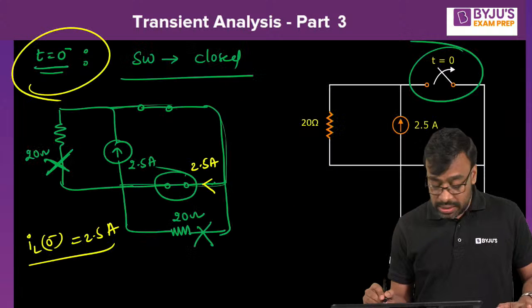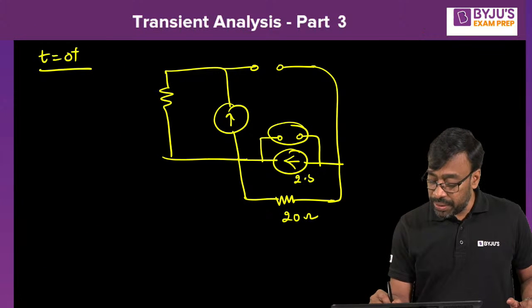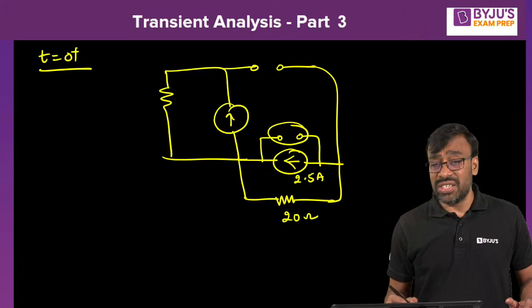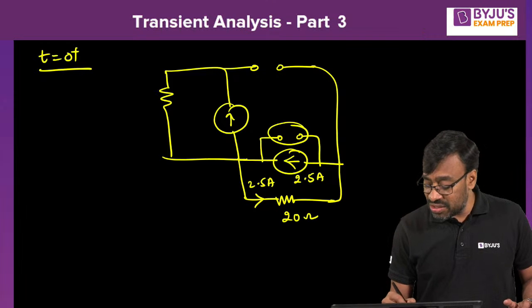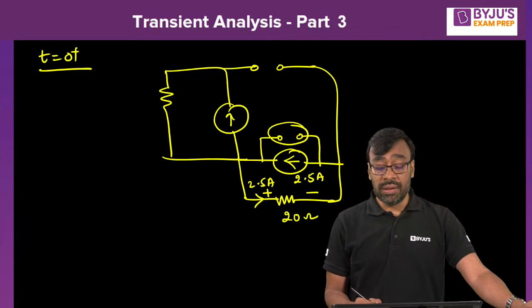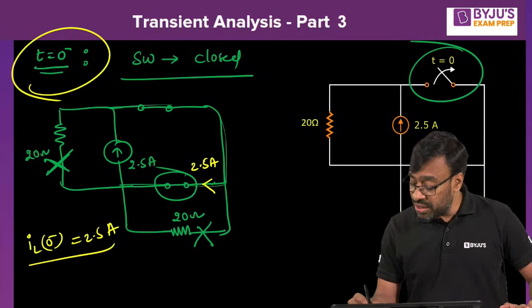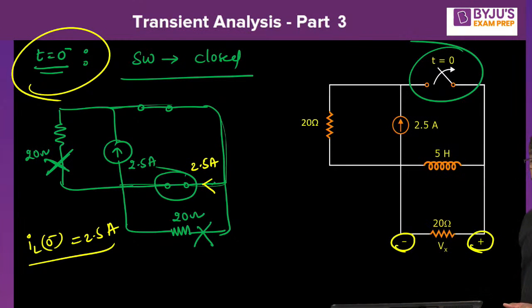This is actually 20 ohm. This is 2.5 ampere. Okay? This entire current is passing through this resistor in this direction, that is 2.5 ampere. Because of this direction of current, you will be getting the polarities plus minus, because passive convention you know very well. But how is this voltage measured? With reverse polarities. Yes or no?